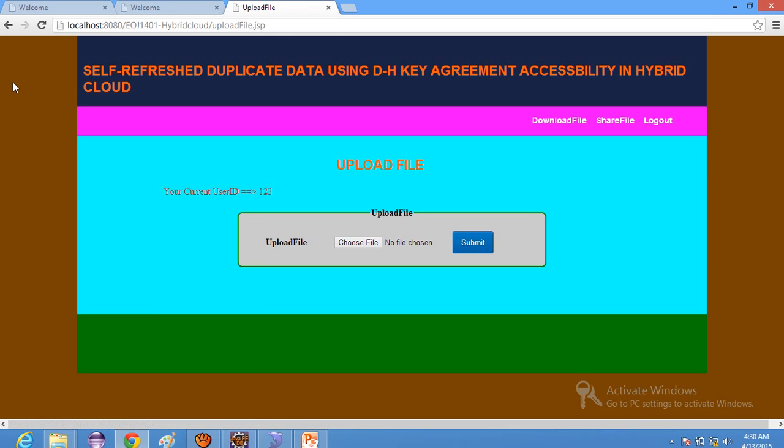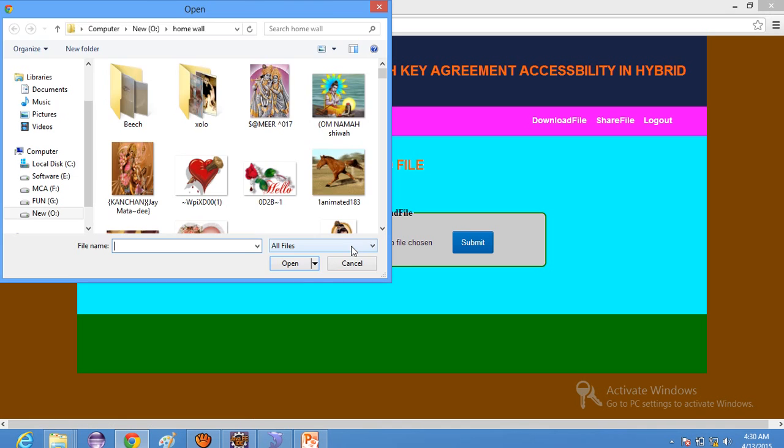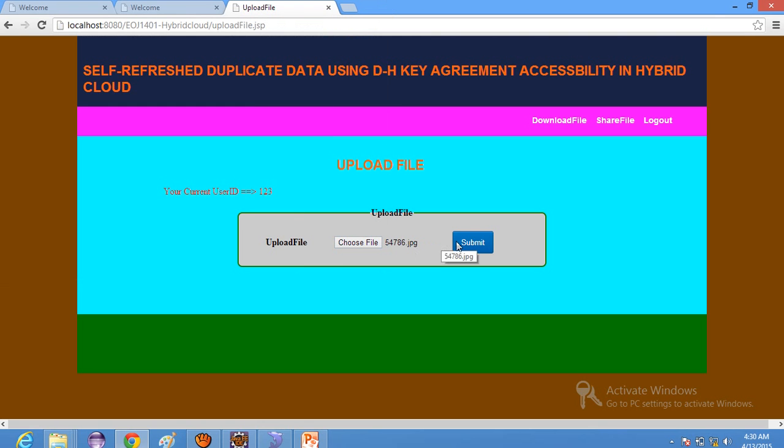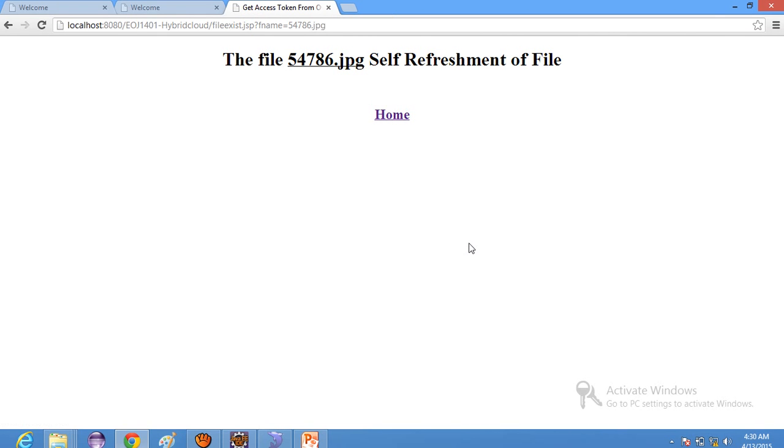According to our existing system, what was the problem? Suppose we again choose the same file. What message will come? File exists, so you cannot upload. But here that type of message will not come. So what message will come here? Just see, the same file, 4786.jpg, gets self-refreshment of the file.